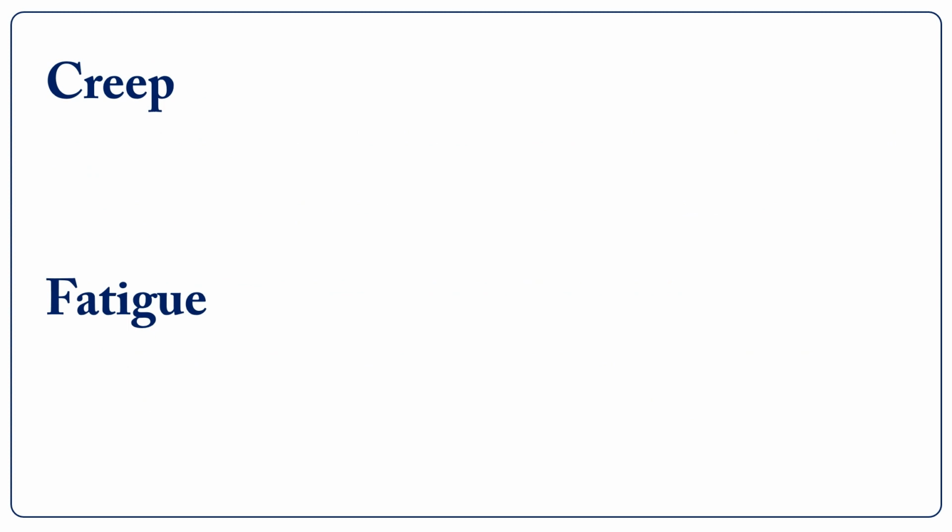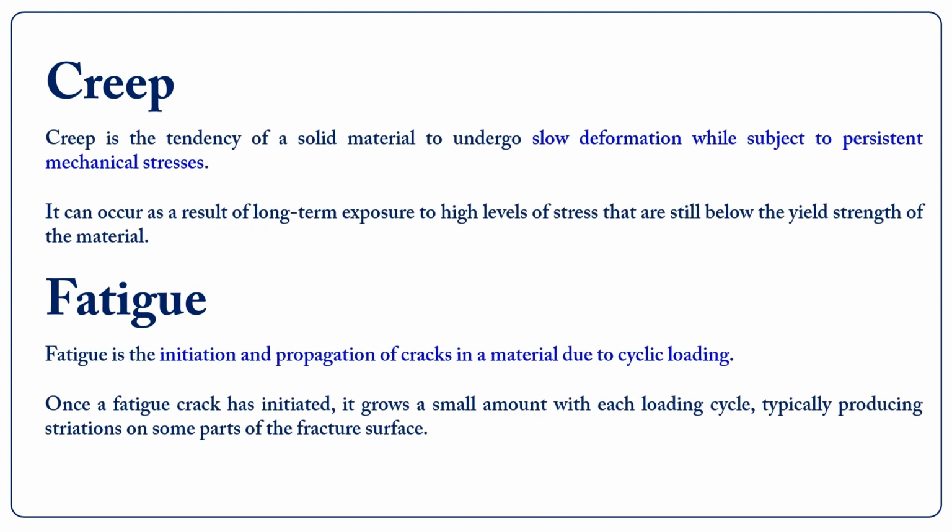Creep. Creep is the tendency of a solid material to undergo slow deformation while subject to persistent mechanical stresses. It can occur as a result of long-term exposure to high levels of stress that are still below the yield strength of the material. Fatigue. Fatigue is the initiation and propagation of cracks in a material due to cyclic loading. Once a fatigue crack has initiated, it grows a small amount with each loading cycle, typically producing striations on some parts of the fracture surface.